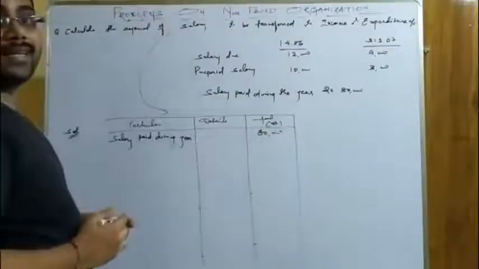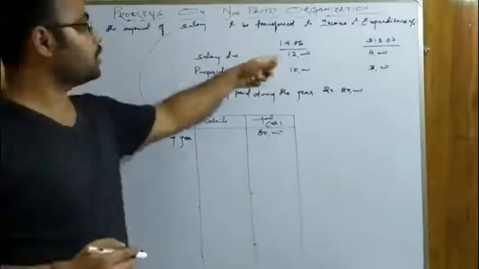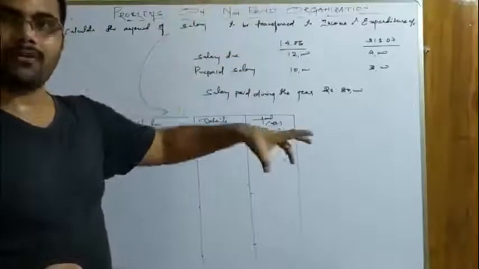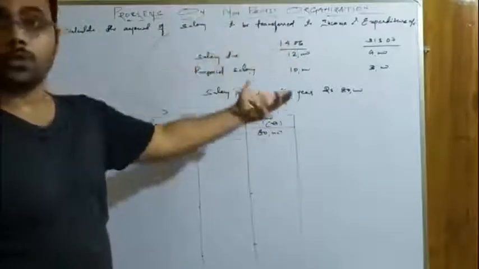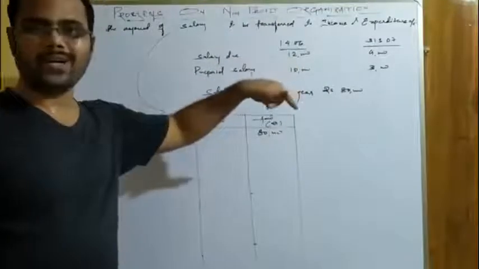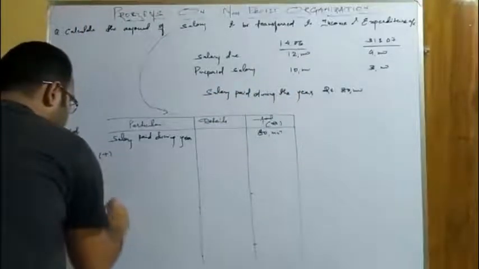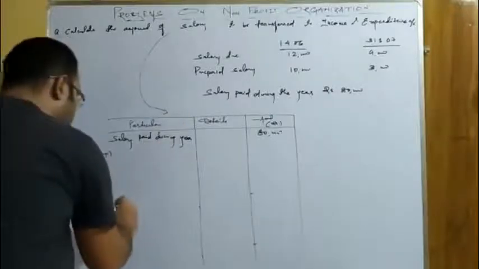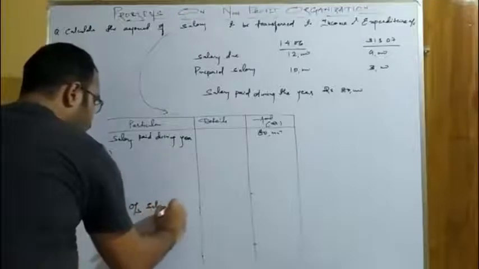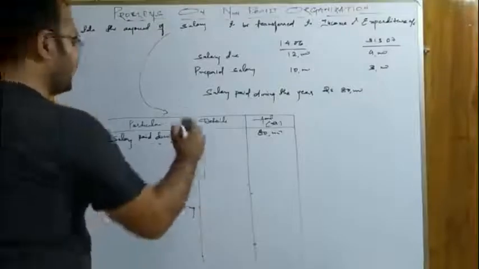Now the next thing it says is salary due 12,000. So the salary due 12,000 is on the opening balance, and opening balance of due is of the previous year, not for the current year. So since it is not related to the current year, it will be deducted. We will write it in the deduction column: outstanding salary opening, 12,000.